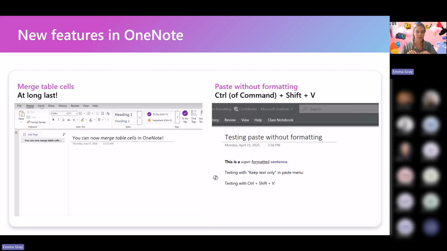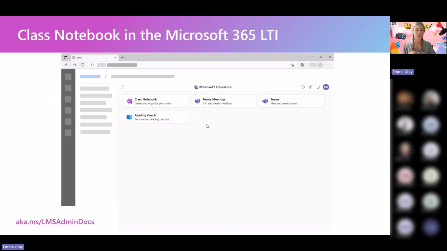You're able to put that straight into the page with your Control or Command Shift V, or alternatively your Keep Text Only button that shows up in that Paste Options menu once you paste something in.